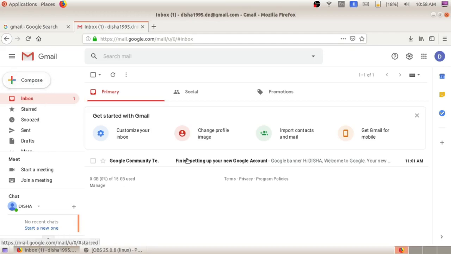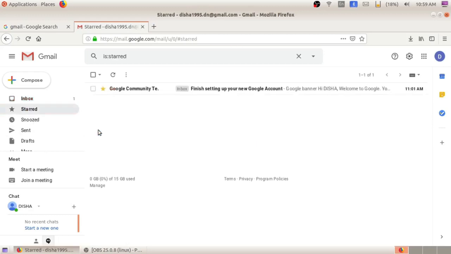Then inbox means the received mailbox. Star means we can star a particular mail. Whenever we are receiving a lot of mails and sending a lot of mails, the mailbox may consist of a lot of emails. So we can star a particular email, so that if you click on the starred button, we can see that particular starred message. Snooze means we can set reminders.